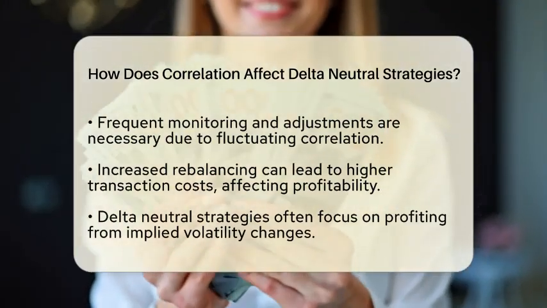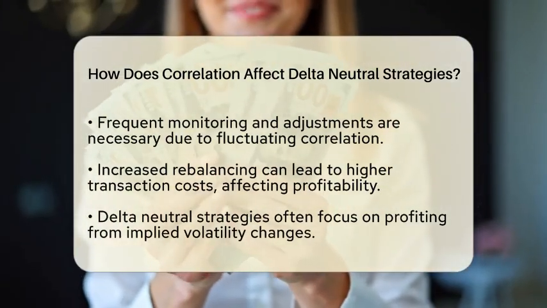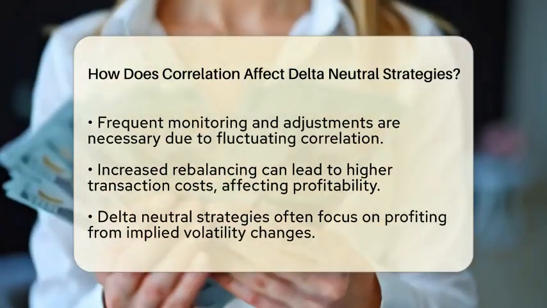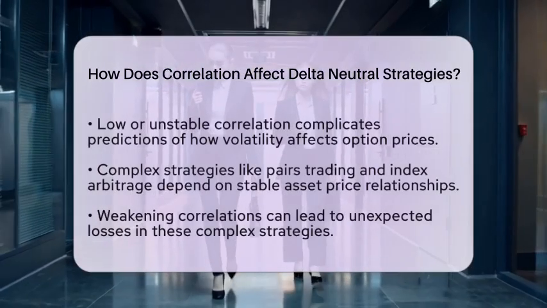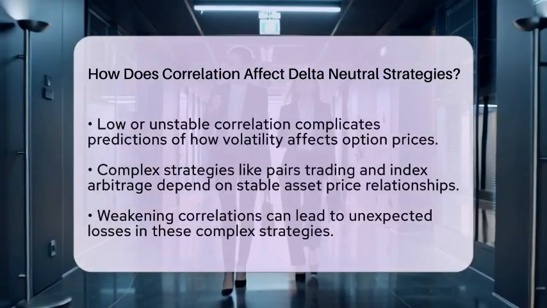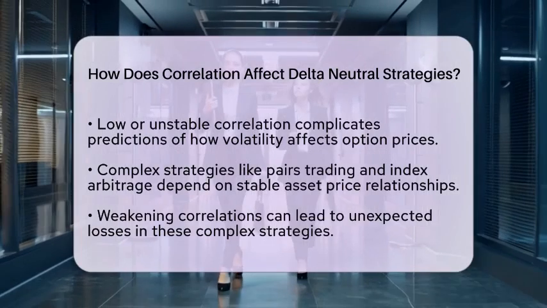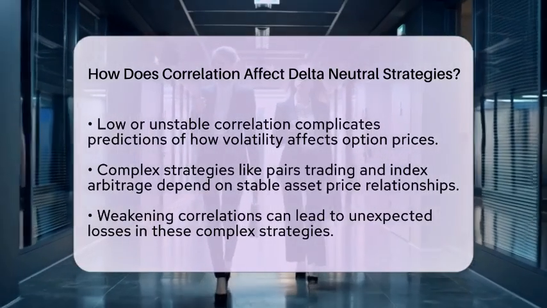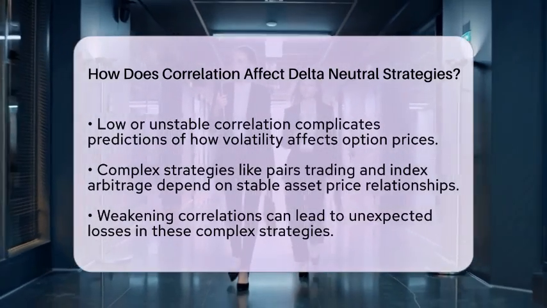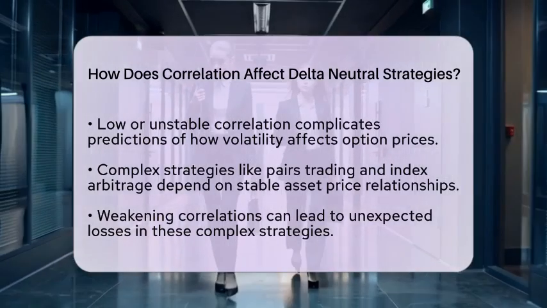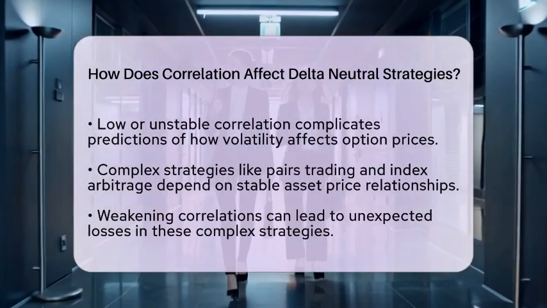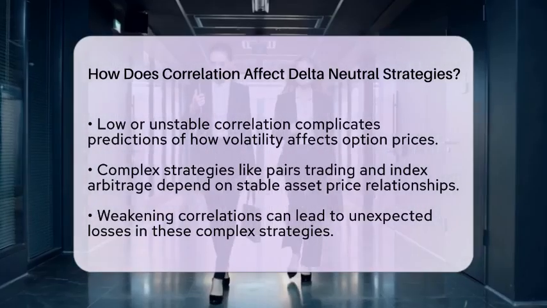Now, let's discuss the interaction between volatility and correlation. Delta-neutral strategies are often used to profit from changes in implied volatility rather than price direction. However, if correlation is low or unstable, it can complicate how volatility changes in the underlying asset affect the option's price. This makes it harder to predict how the option and hedge will move relative to each other.